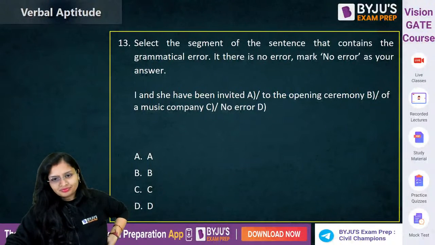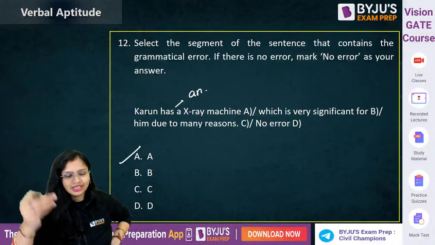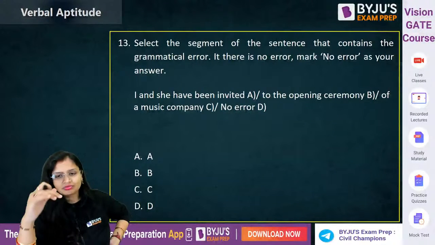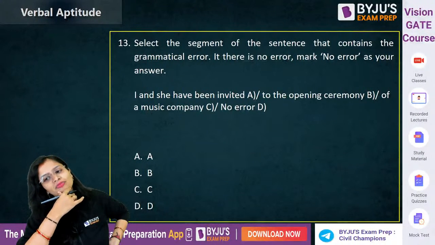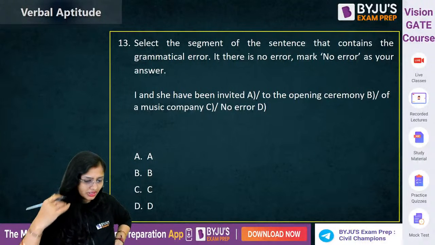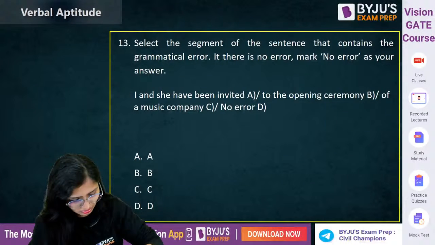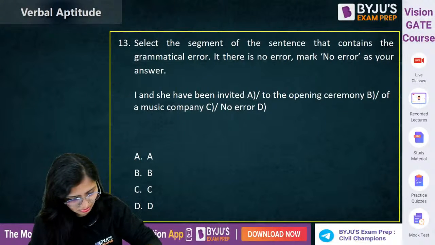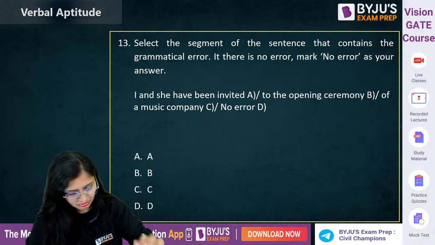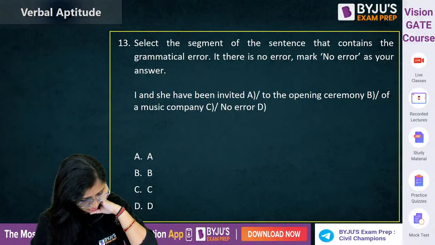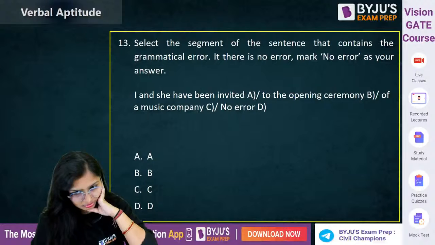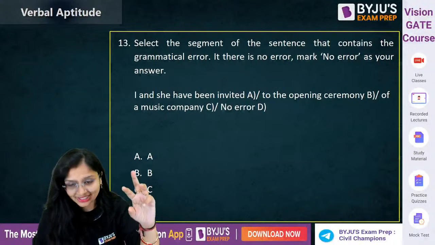Now this one. तो पता नहीं CC क्यों बोल रहे थे. I thought that within a fraction of seconds you'll be able to guess it. Now this one. I and she have been invited to the opening ceremony of a music company. Yes, those who have said it, A, it's correct.